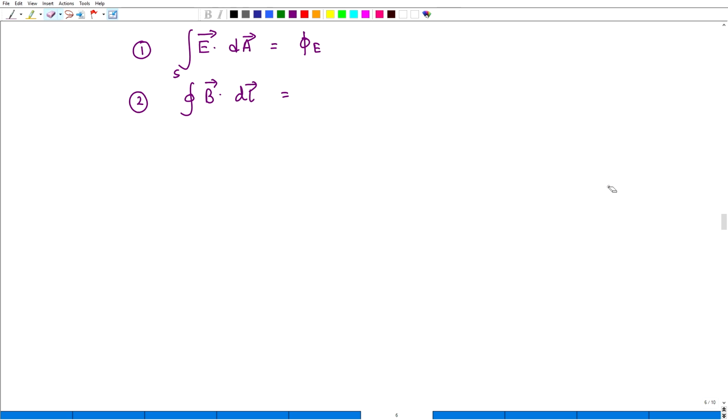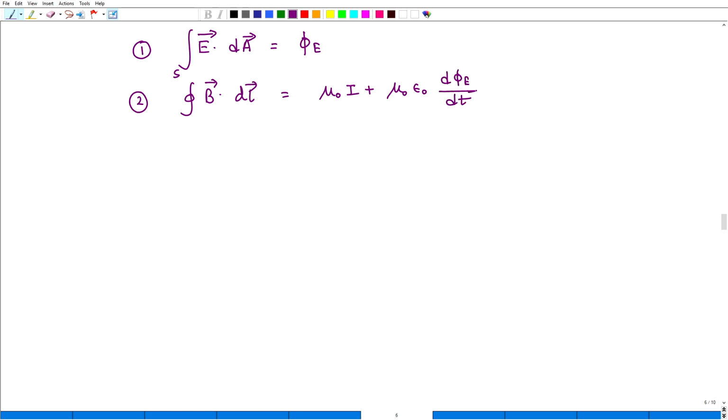Okay, so this is actually the first law of Maxwell's laws. It is not first, second, third. There are four Maxwell equations, not laws. So this is one of the equations. Now, B dot dl, what was the form of B dot dl? It was mu naught I plus mu naught epsilon naught d phi e dt.